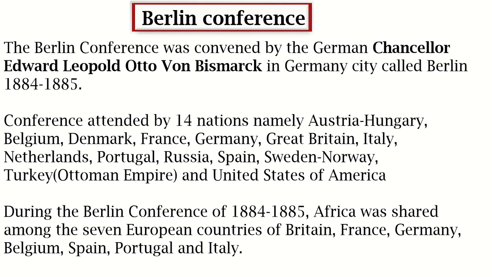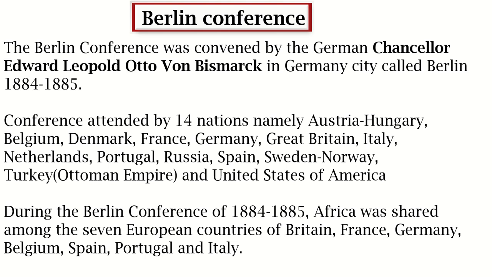During the conference of 1884 to 1885, Africa was shared among 7 European countries. Those were Britain, France, Germany, Belgium, Spain, Portugal, and Italy. These were the nations that got colonies in Africa, and Britain was the country that got many colonies over all nations in Africa. That was the Berlin Conference.